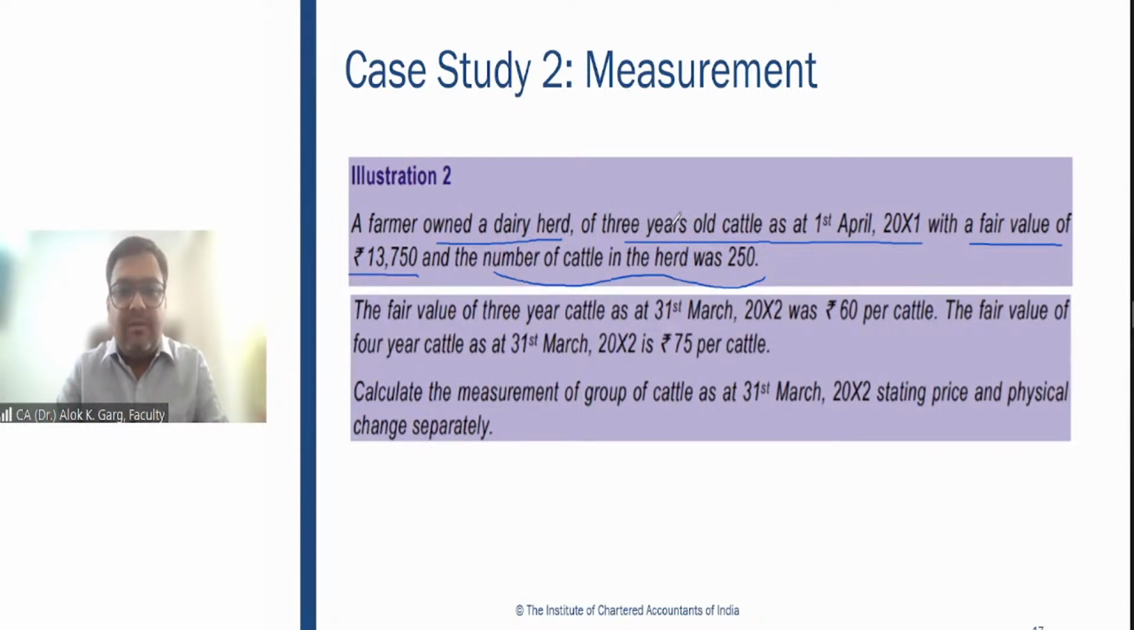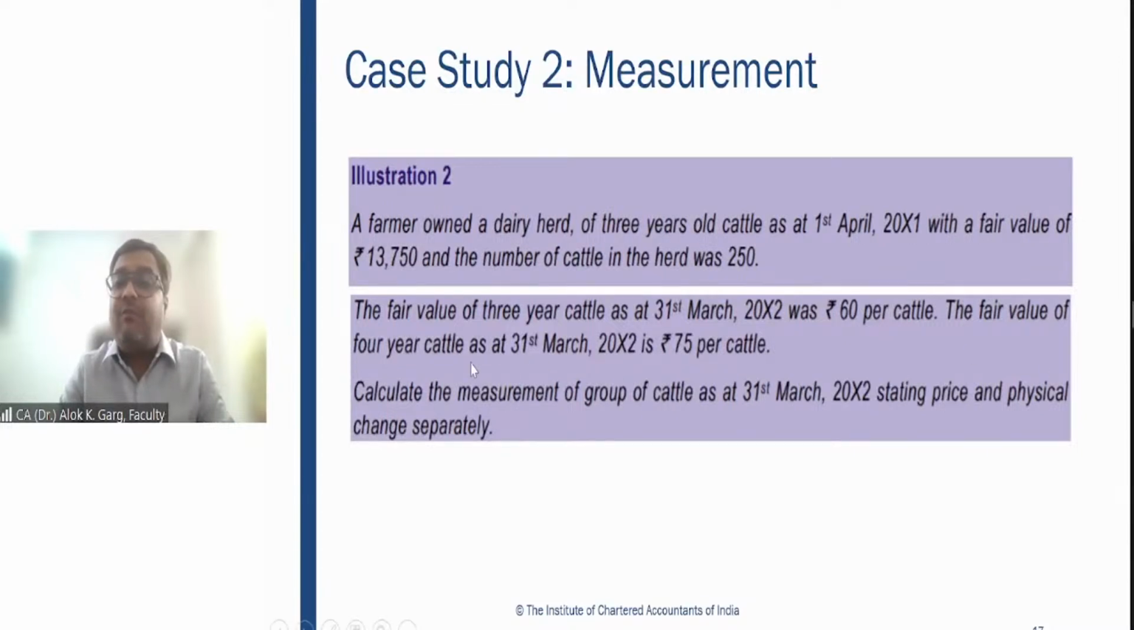If you divide 13,750 by 250, what is the value which comes? Can you please let me know the value? So 13,750 is the total value, 250 is the quantity. So per unit, per cattle value is 55 rupees. Per cattle value is 55 rupees, right? The fair value of 3 years cattle as at 31st March 2002 was rupees 60 per cattle. So initially it was 55 rupees per cattle. Now it becomes 60 rupees per cattle.